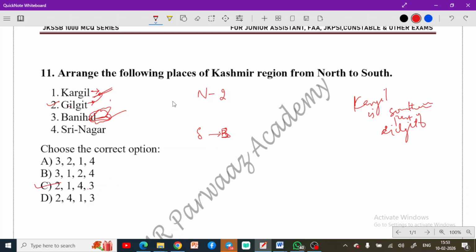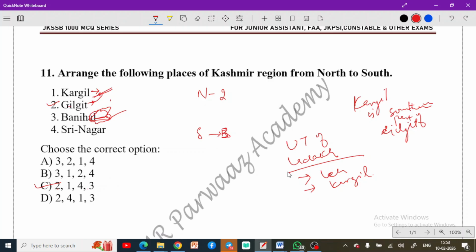The UT of Ladakh has two districts, that is Leh and Kargil. You know that the J&K Reorganization Act divided the J&K state into the UT of Ladakh and the UT of Jammu and Kashmir, and the UT of Ladakh has only two districts, Leh and Kargil. Remember these facts as well. Banihal is considered the exit of the Jammu and Kashmir Valley into the Jammu region.